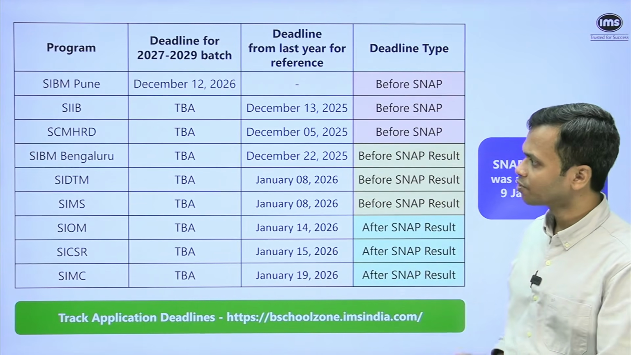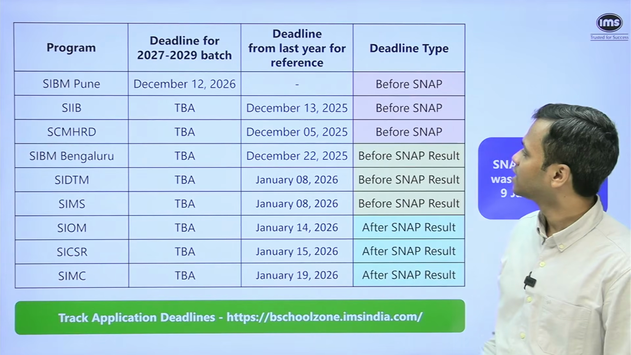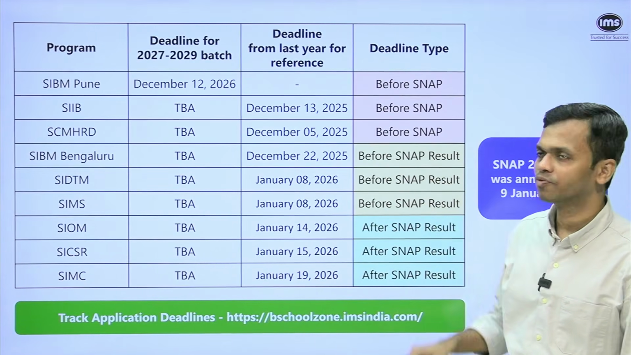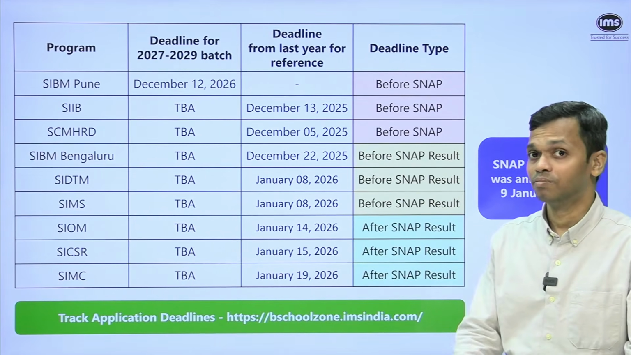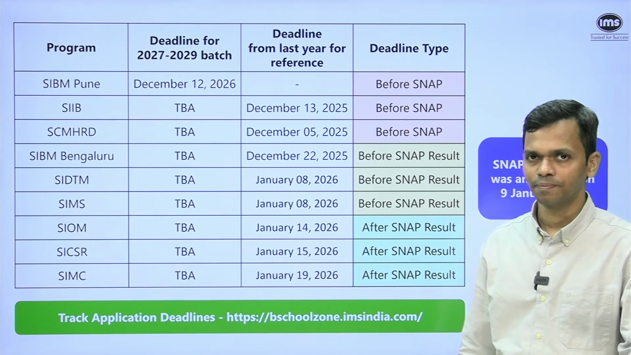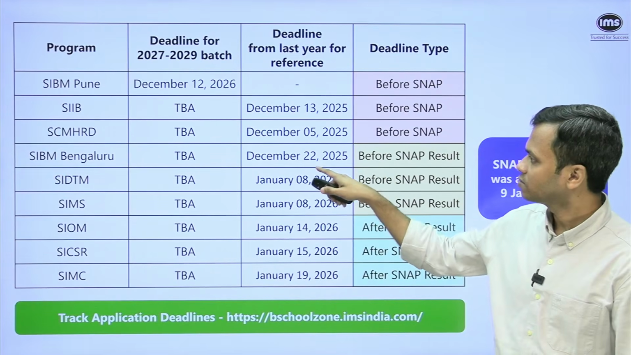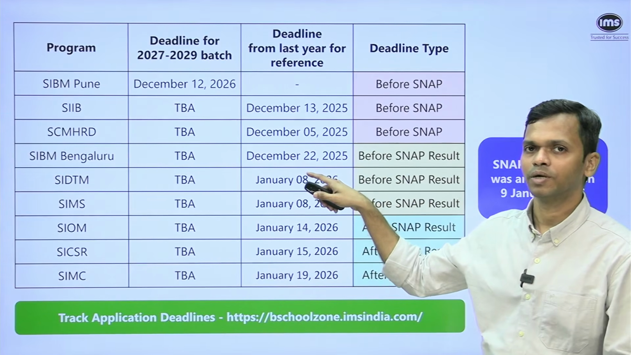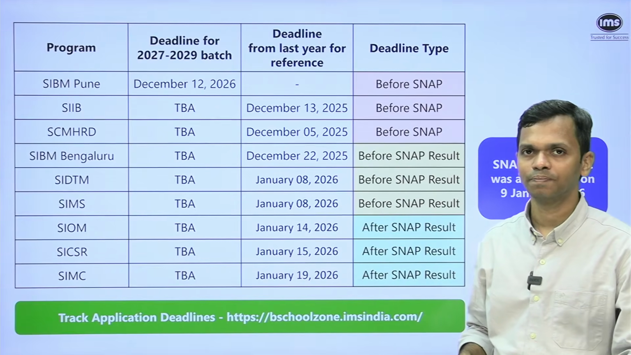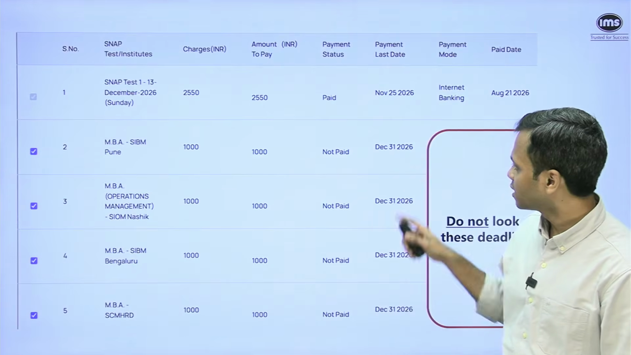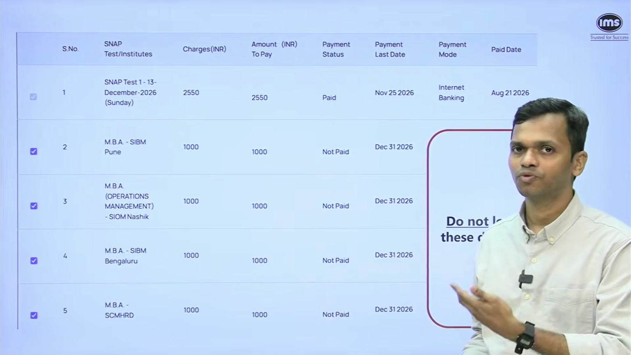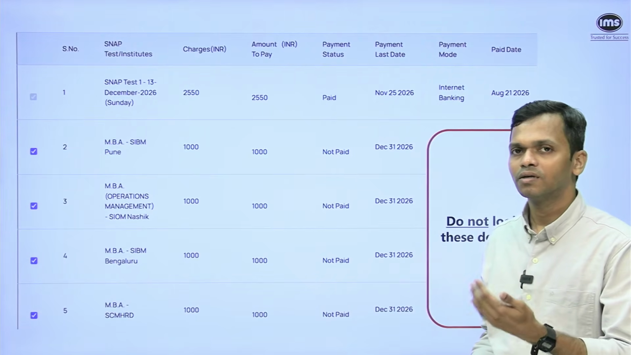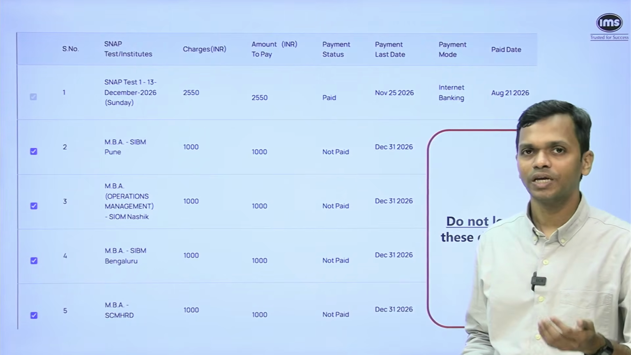So let's say I'm thinking of applying to SIBM Bangalore, right? Now last year I know that the deadline closed before the SNAP result. So do I have to, let's say, pay immediately right now, today? No, not really. But as long as you pay that 1000 rupees for the program at SIBM Bangalore before its deadline. So these deadlines currently are misleading. As I mentioned, we will write to SNAP and ask them to fix this problem. But I would suggest that all of you keep a track of deadlines.